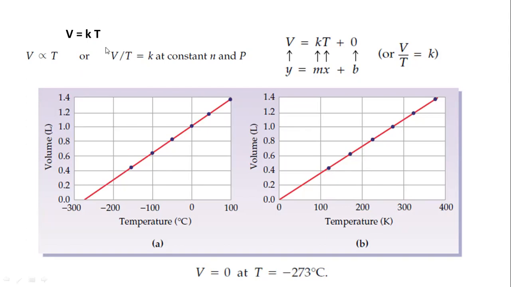Again, this is the formula we have discussed before, V equal to kT, and this has a straight line equation, y equal to mx, shown over here as y equal to mx plus c. Again, c is 0 over here because this is a straight line equation passing through the origin with zero intercept.